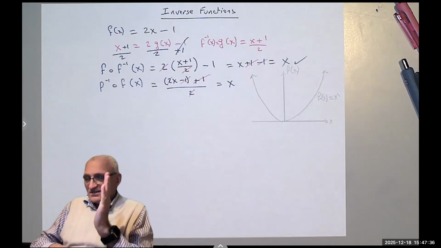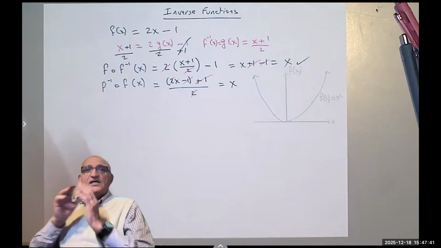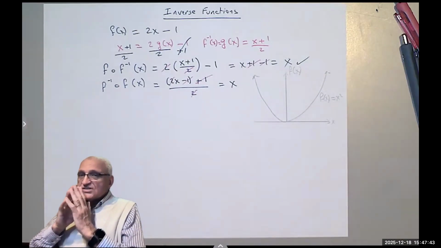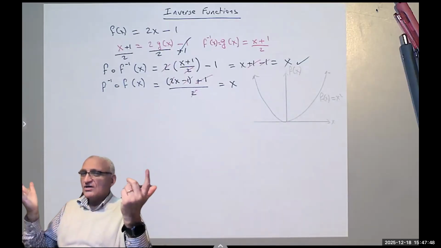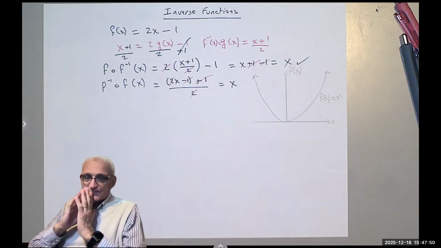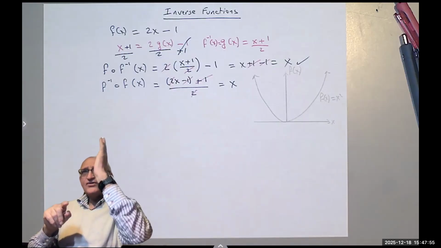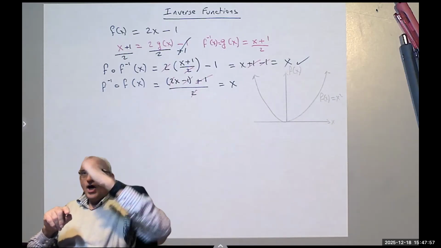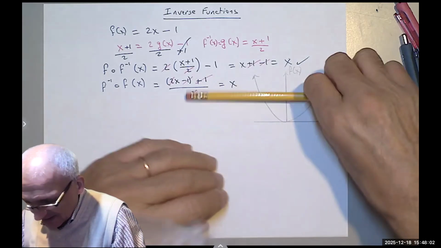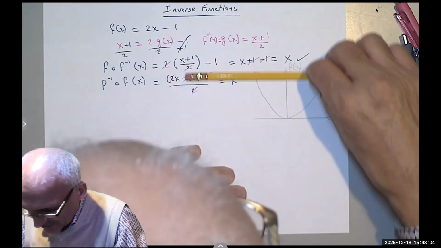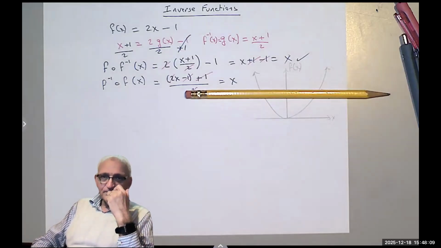Vertical line test. If I draw a vertical line everywhere, it cannot intersect the graph in more than one point. If it does, it's no longer a function, it's a relation. So when I do the inverse, what is the inverse of vertical line? Horizontal line. So if my horizontal line intersects the function in more than one point, I cannot find an inverse for that function.